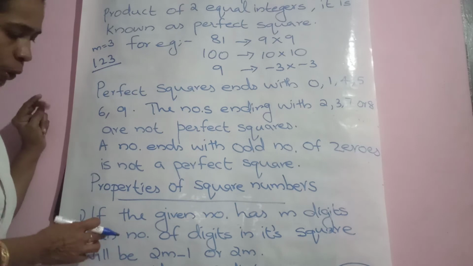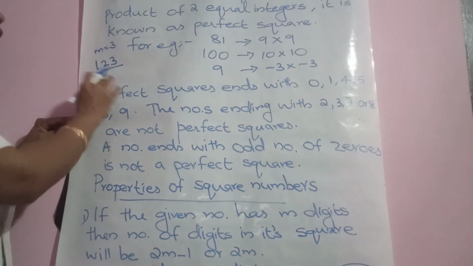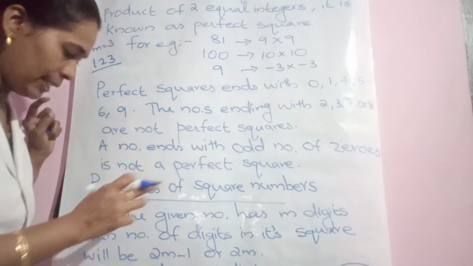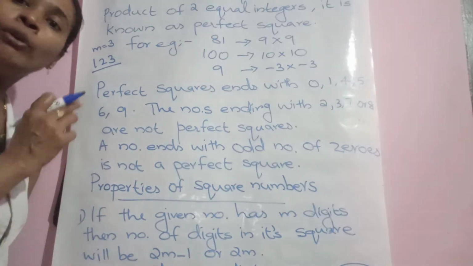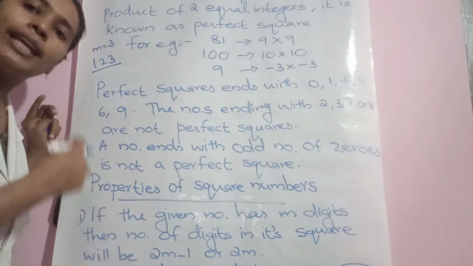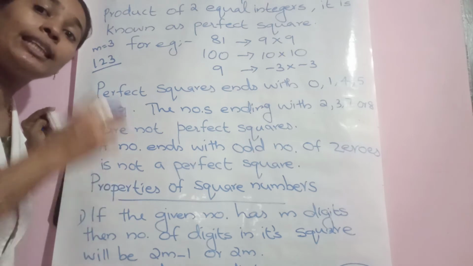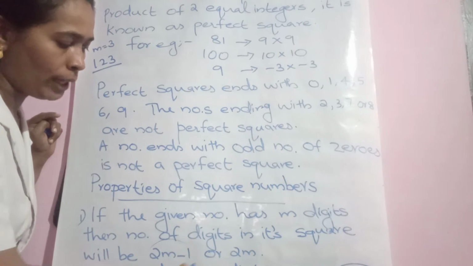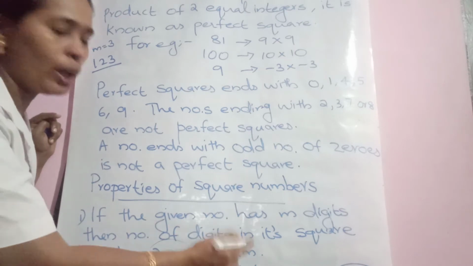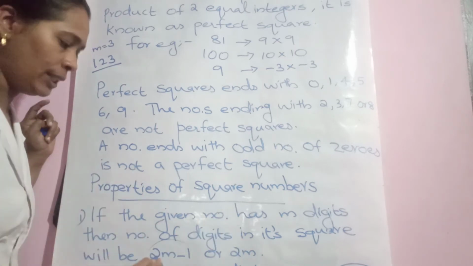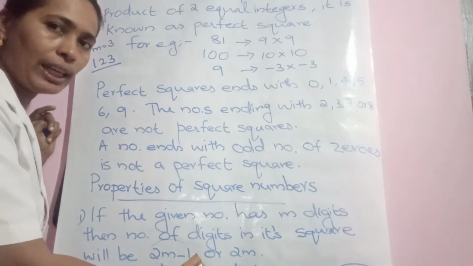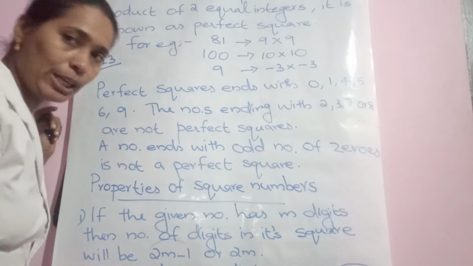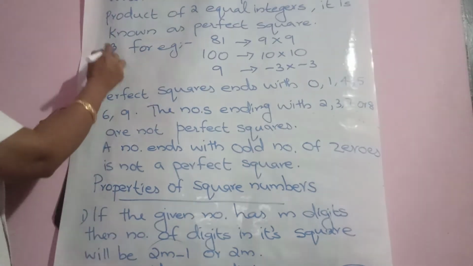So, if the number 1, 2, 3 has 3 digits, how many digits does its square have? Without finding the square, we can write down how many digits will be there using 2m minus 1 or 2m. For some numbers, there will be 2m minus 1 digits or there is a chance of 2m also. For example, here m is 3.